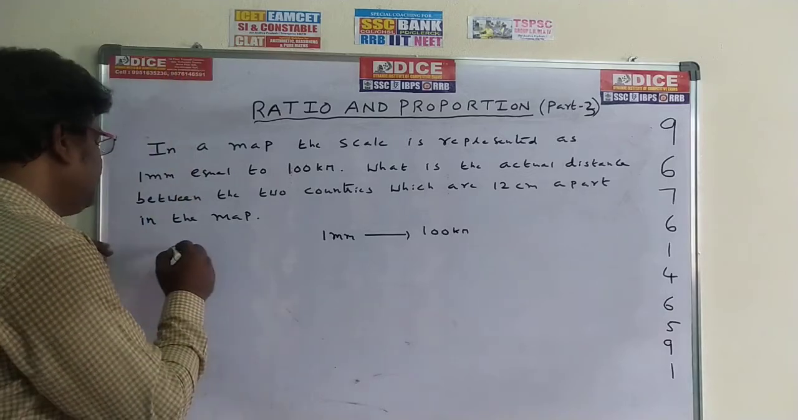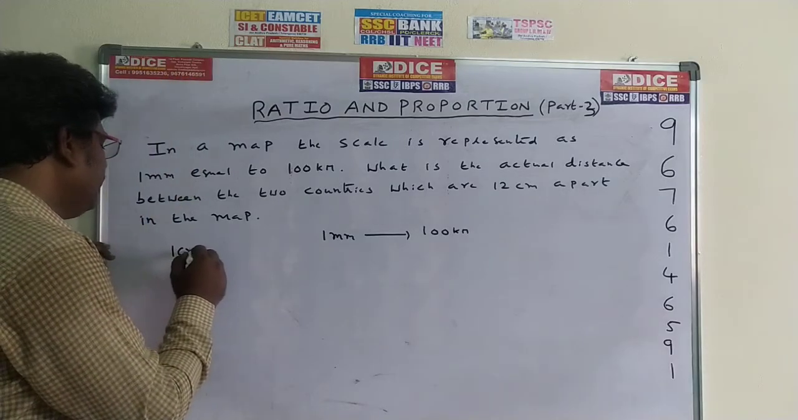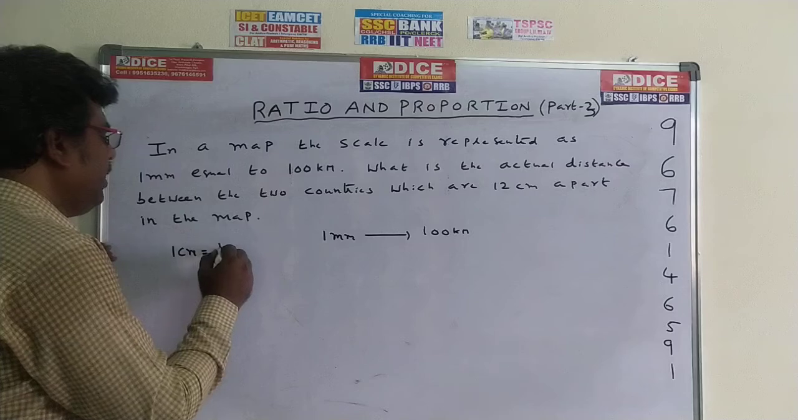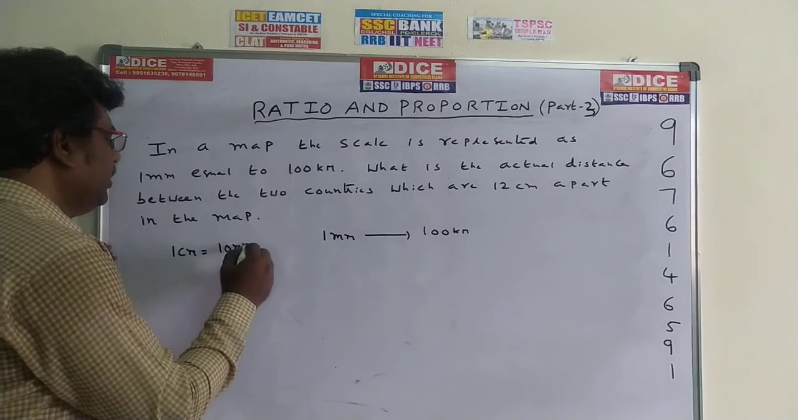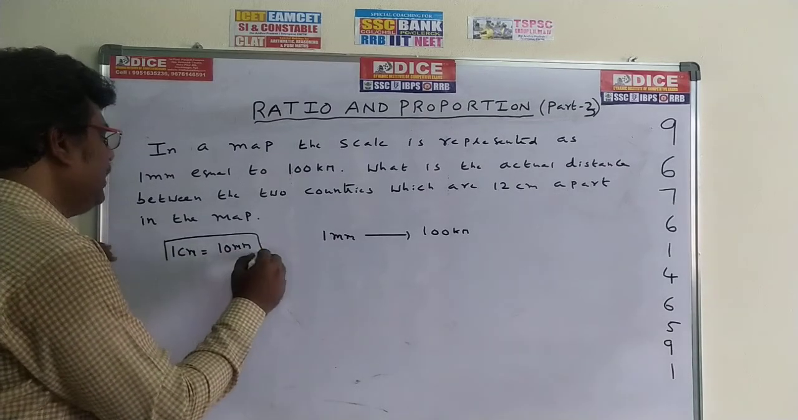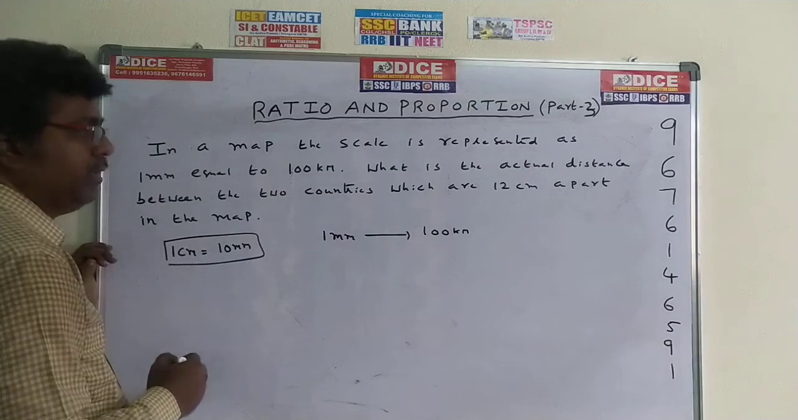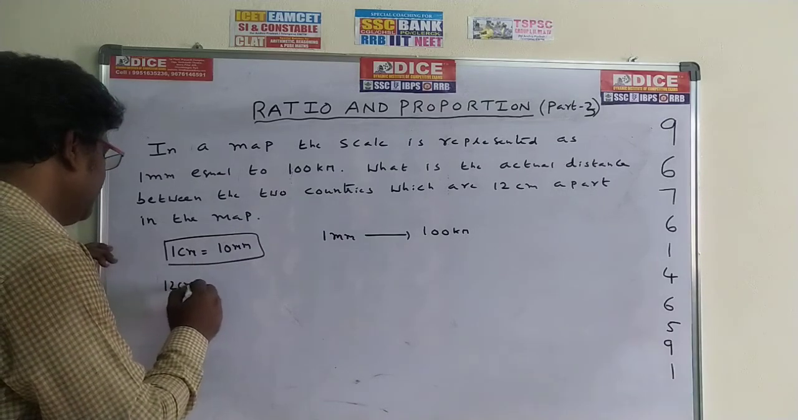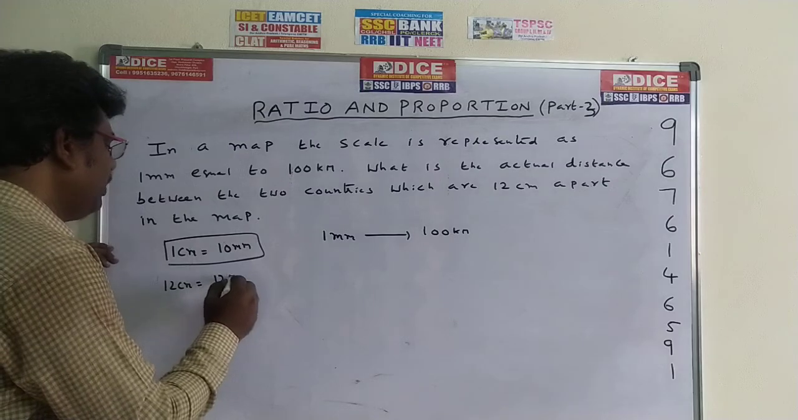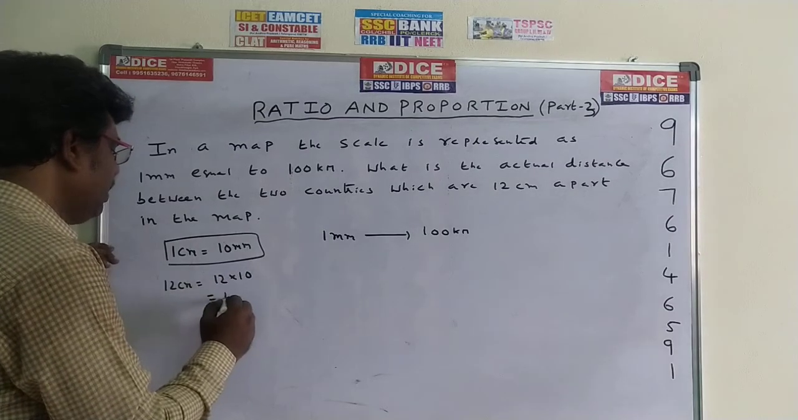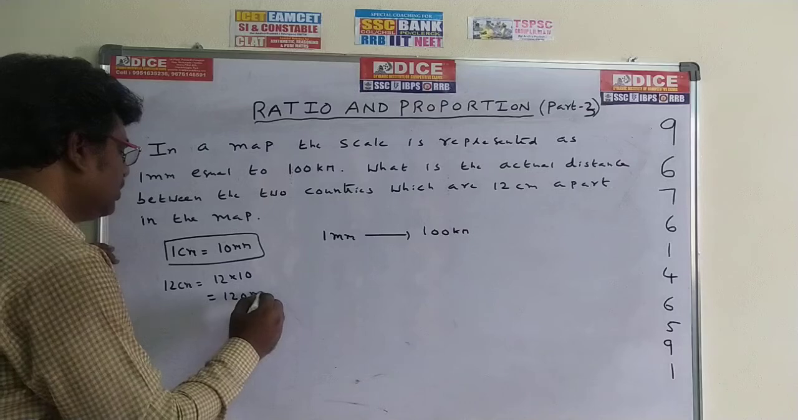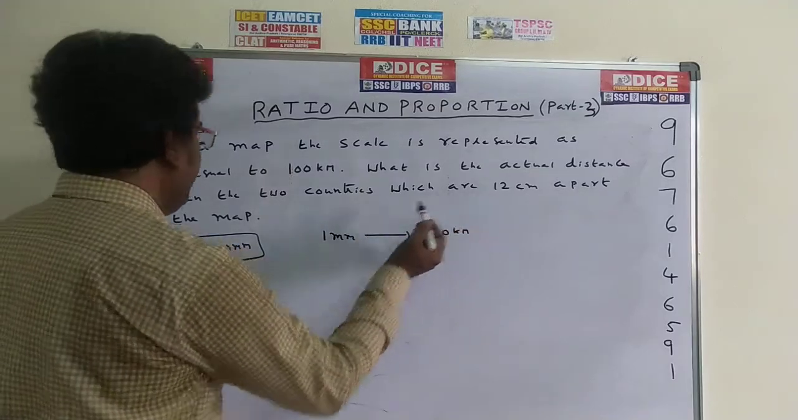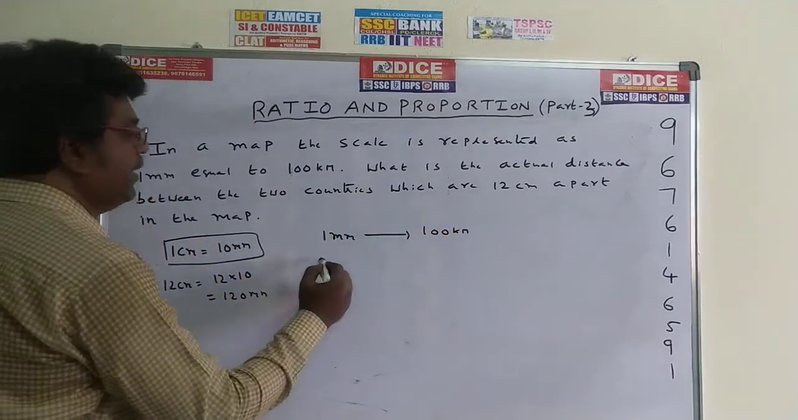Actually, 1 centimeter is equal to how many millimeters? 1 centimeter is equal to 10 millimeters is the condition. For 12 centimeters, you will get 12 into 10, which is 120 millimeters. So in place of 12 centimeters, we have taken 120 millimeters.